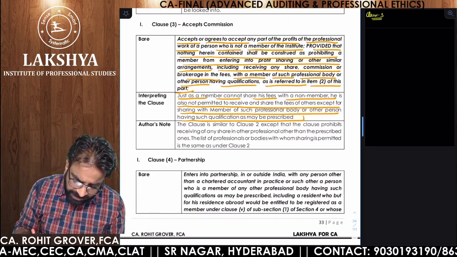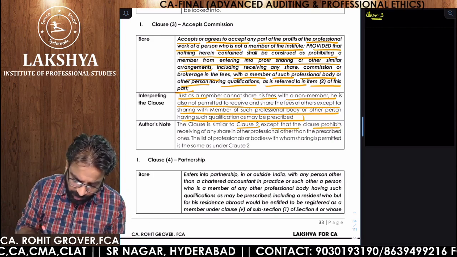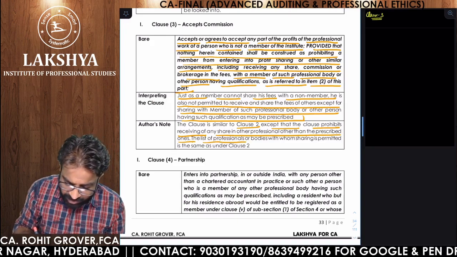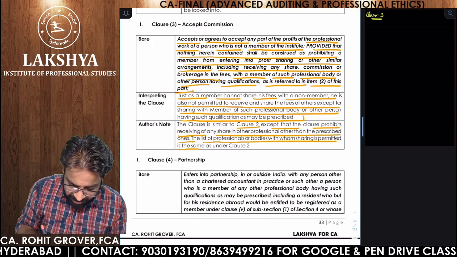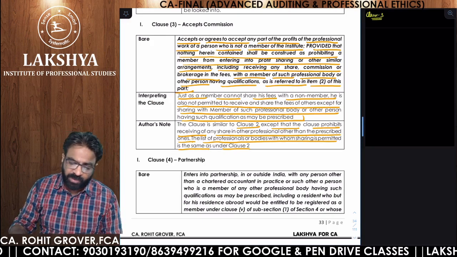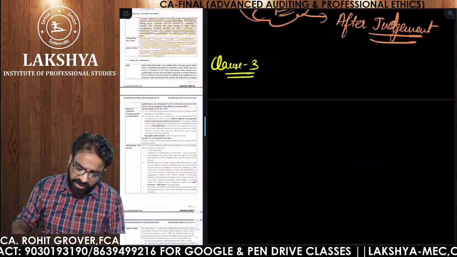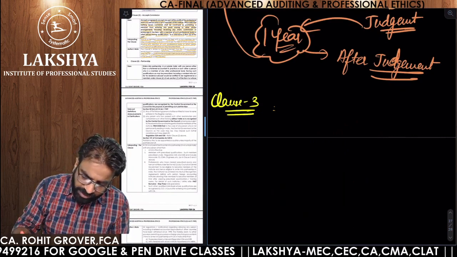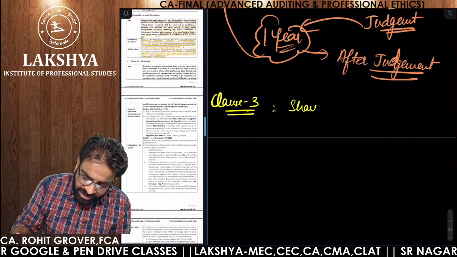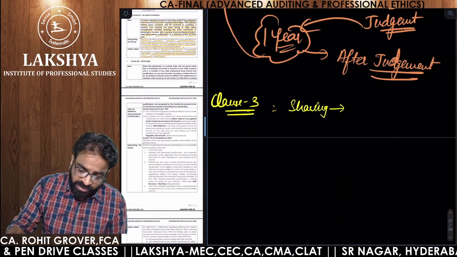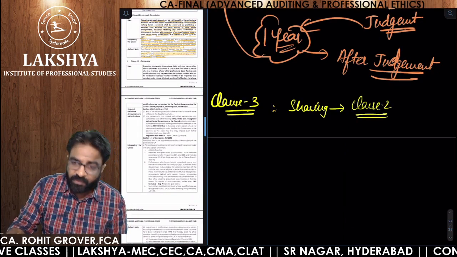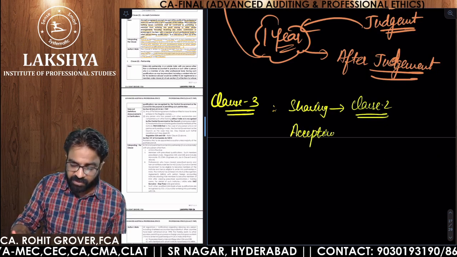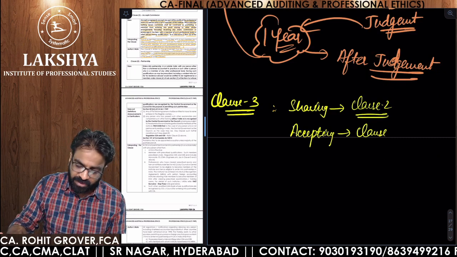This clause is very similar to clause number 2, except that it prohibits the receiving of any share from professionals other than the prescribed ones. The list of professionals or bodies with whom sharing is permitted is the same as under clause number 2. So what is clause number 2? What is clause number 3? Sharing was in clause number 2. Accepting is in clause number 3. Are you getting the point?